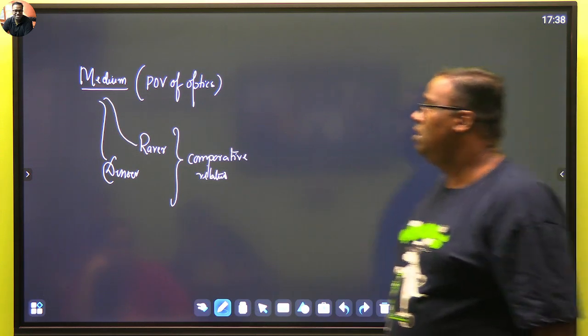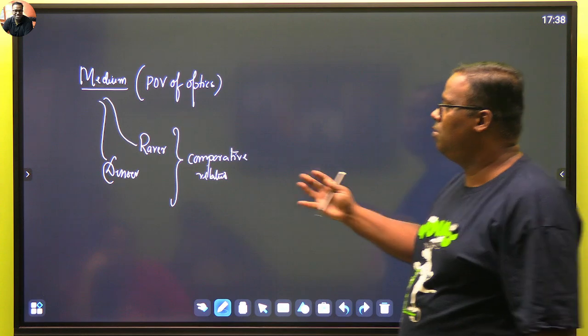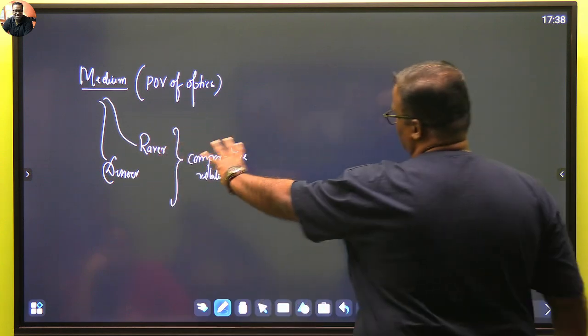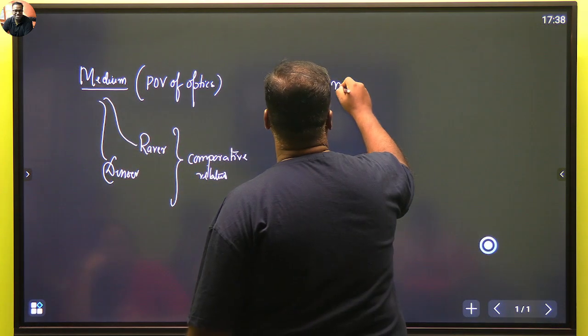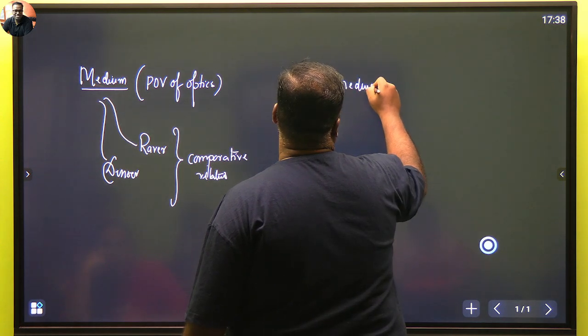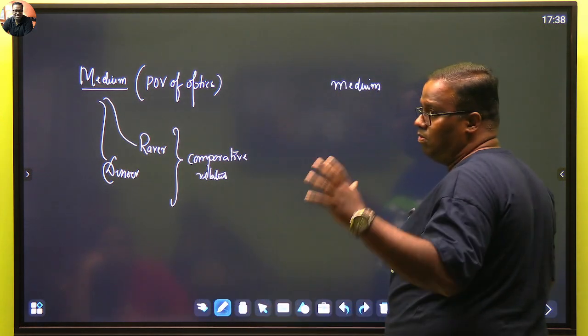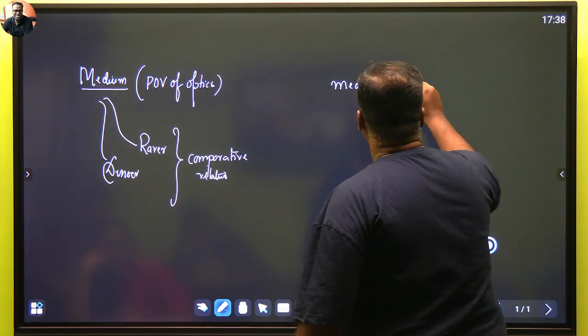Okay, so you can have a rarer or a denser, and this is a comparative concept. So from the point of view of optics, we would say those mediums. Denser means, as I told you, always keep in mind, the medium which is denser.